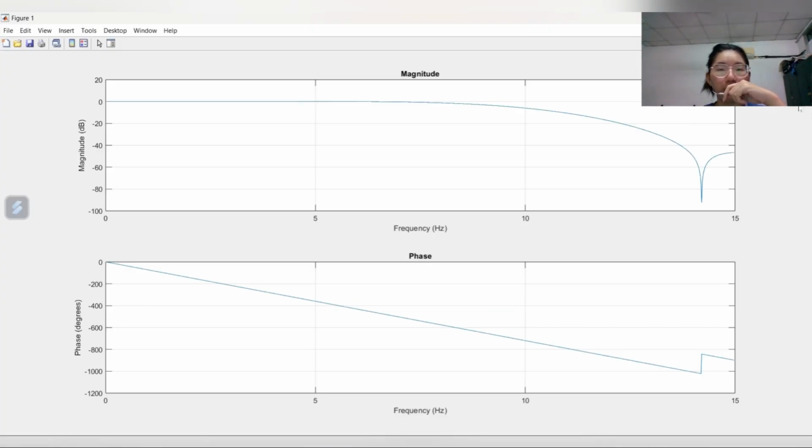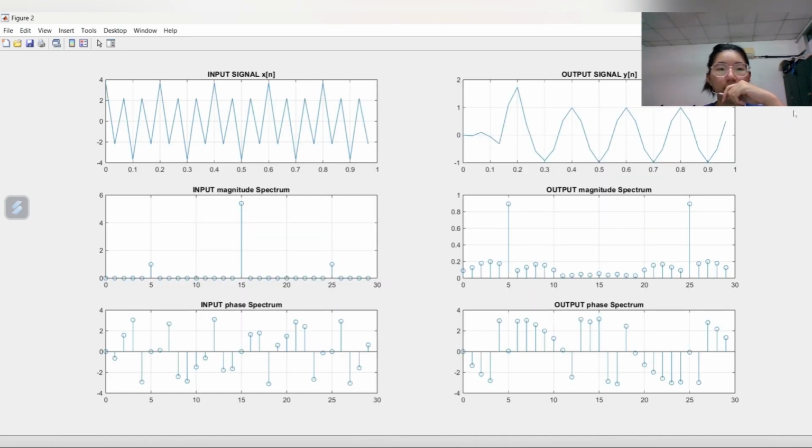After we run the program, this is the first figure that we can get, which is between the magnitude and the phase. The next figure, we can see that is between the input and output. For the first row, it shows the input signal and output signal. For the input signal, the graph is plotted a bit sharp and narrower, but after we filter it, the graph is shown a bit wider and more sequence.